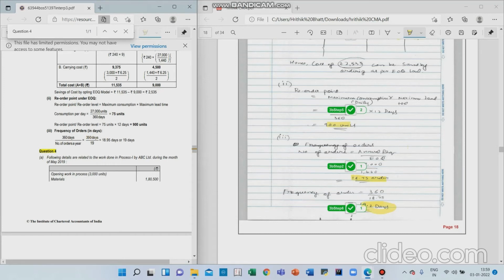The question is, when we are calculating this, you see here in the suggested answer that they have done 360 by 19, because they rounded off this number of orders to 19, but I have not. So I have done 360 by 18.75. So I have got answer 119.2, but they have got 18.95, which they have further rounded off to 19. But still I have been given marks, so possibly that was also an alternative solution that was given.